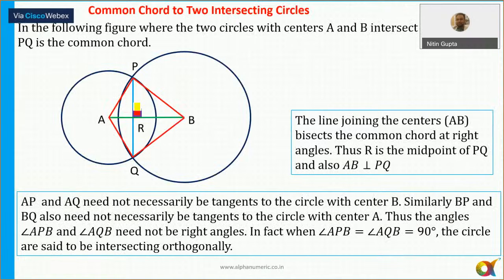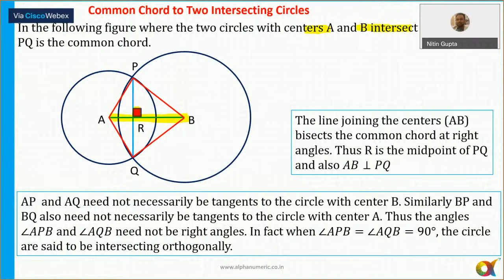So, the length of this common chord, what are the important points? In the following figure, where the two circles intersect, the chord PQ is known as the common chord. And when you join AB, the centers, the line joining the centers of the two circles will always bisect the common chord, and they will meet each other at 90 degrees. So important, CAT में question आ चुके हैं इस पे base. That is equal to 90 degrees.